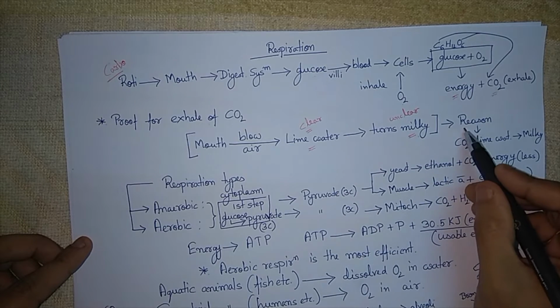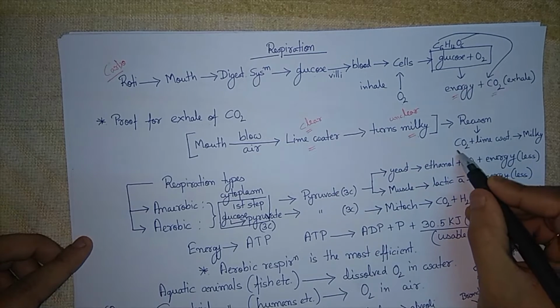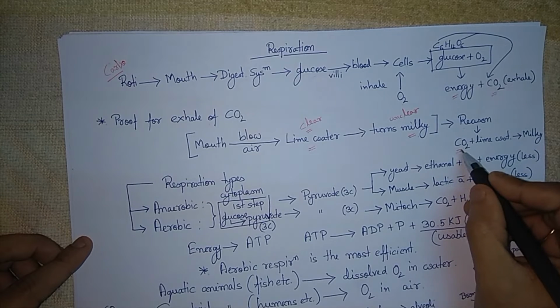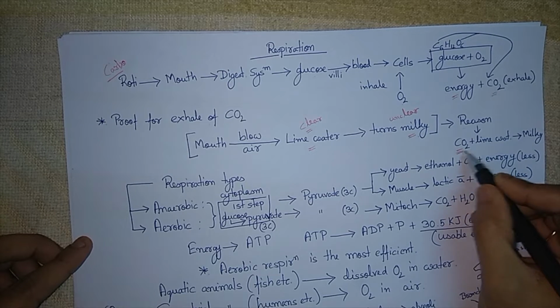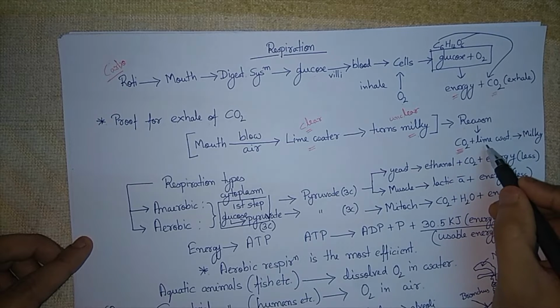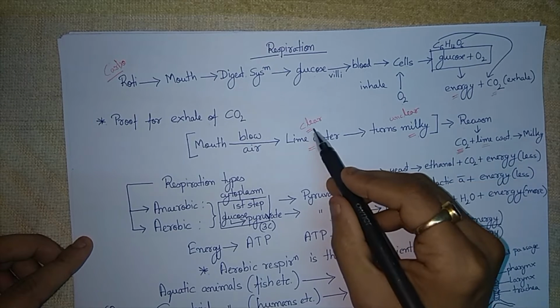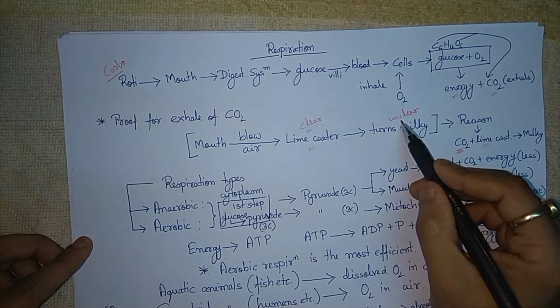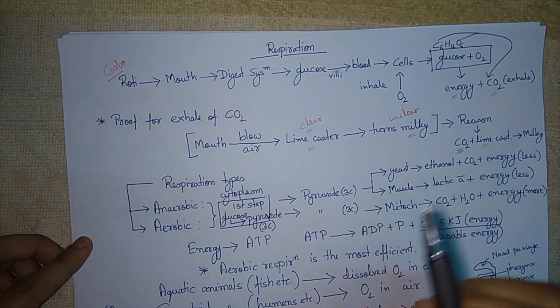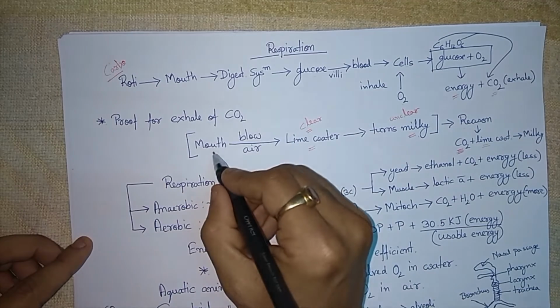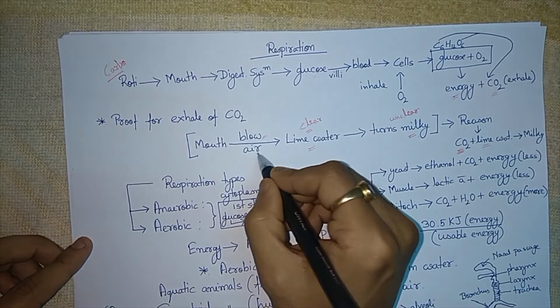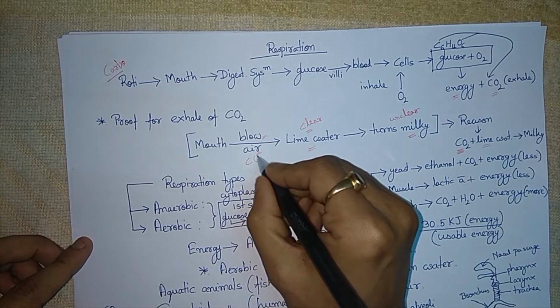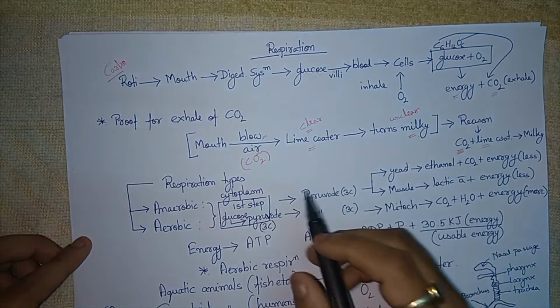Why? Remember, only carbon dioxide can do this. When carbon dioxide reacts with lime water, the clear lime water turns unclear. So it proves that the air we blow out has carbon dioxide as a major part.